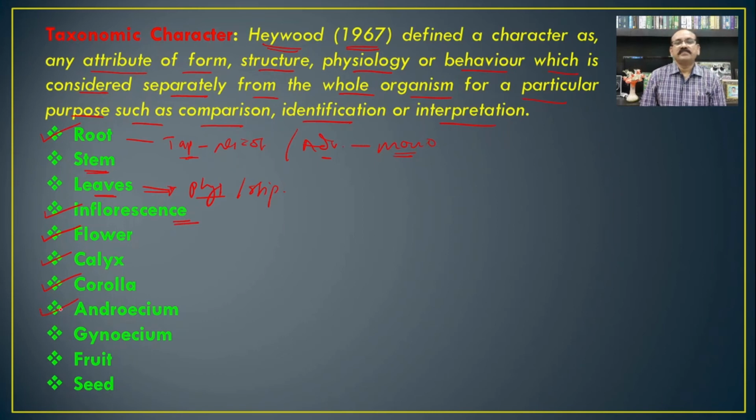Then the androecium: number of stamens, type of fixation, number of cells present in it, that is monothecous or dithecous. Such characters will be considered for the androecium. Then number of carpels, number of styles, number of stigmas, type of stigma, then arrangement of the ovules, that is placentation, and number of locules. The ovary is either superior, inferior, or half superior, half inferior. On that basis again we can classify the different plants.